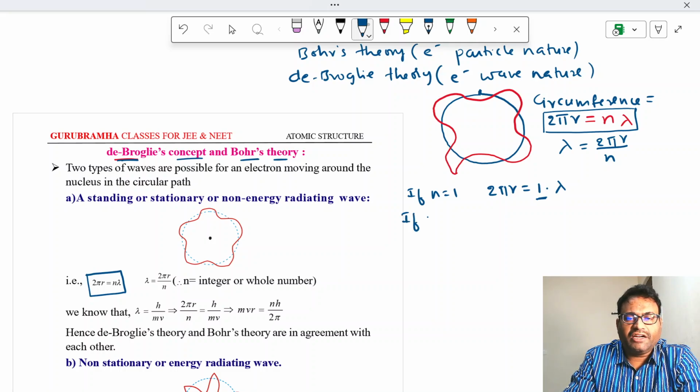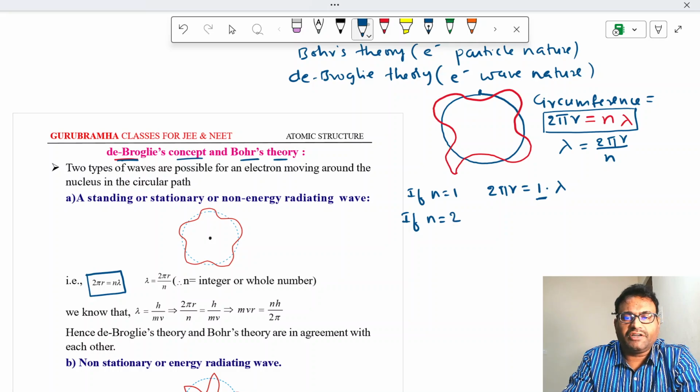When the electron is moving in the second orbit and completes one circle, it covers 2 pi r, where r is the radius. Then 2 pi r is equal to 2 into lambda.